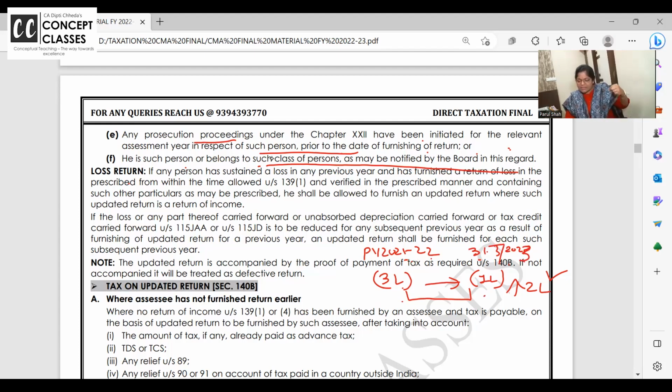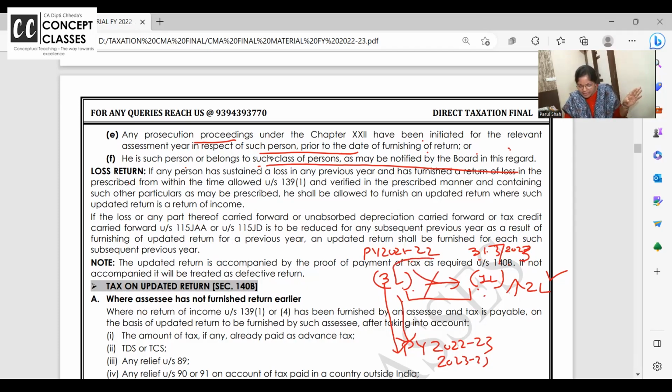Now because I have changed this loss, it is having an indirect impact on the next year's return also, 23-24. So in between, if some returns you have filed where you have taken the benefit of set off of 3 lakh, and now the 3 lakh loss is not there.